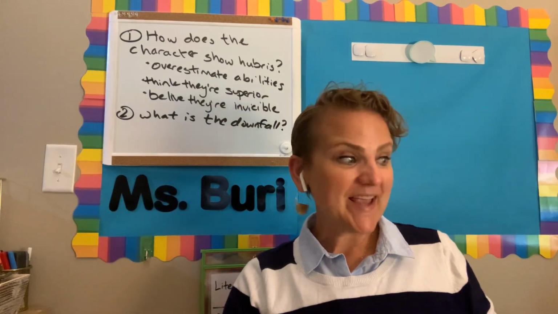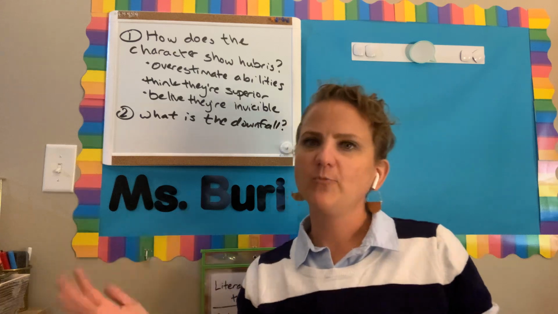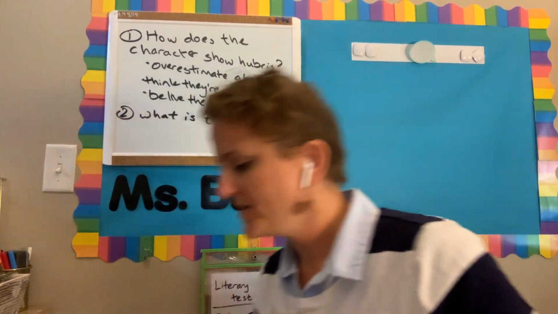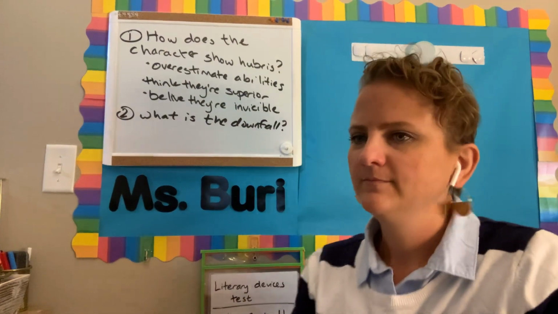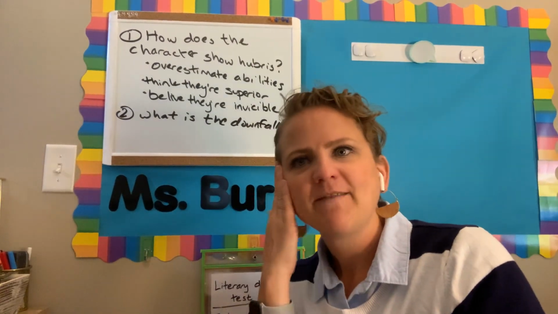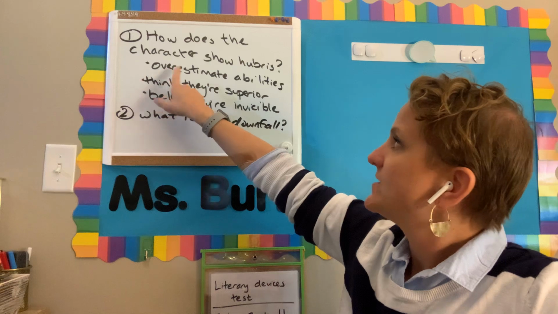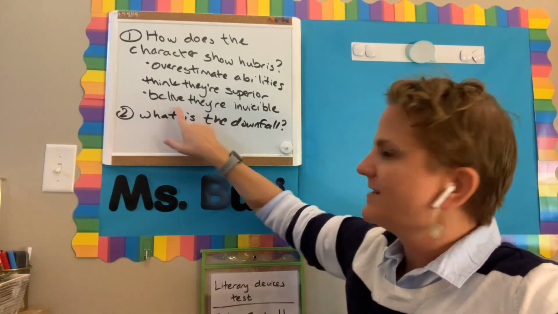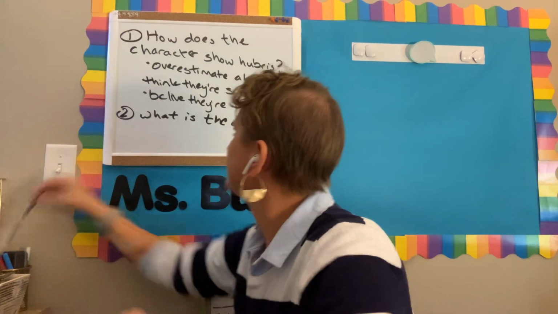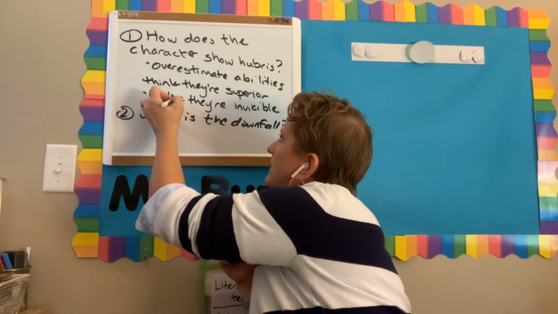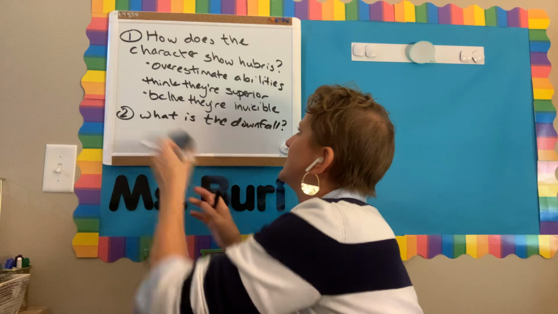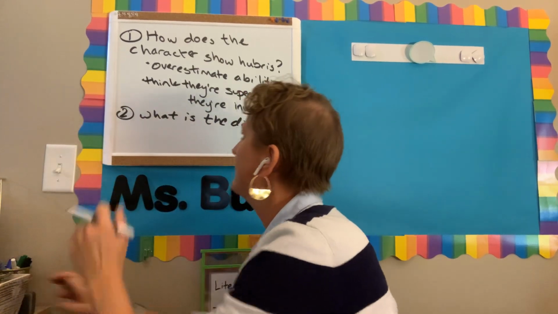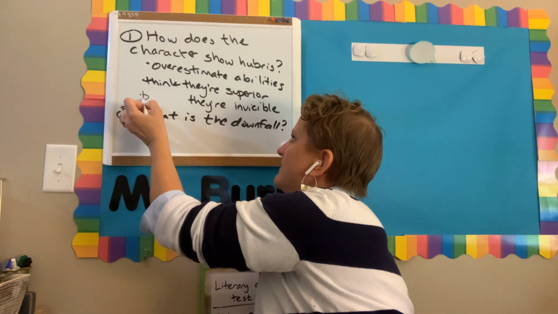Okay, so again, we kind of have to figure out which character. We have Daedalus and Icarus, so which of these seems to show hubris? So hopefully you're thinking of Icarus. So did Icarus overestimate his abilities? Did he think that he was superior? I didn't spell believe right. Goodness gracious, fifth graders. That should be an E. Did he think that he was superior to others, or did he believe that he was invincible?